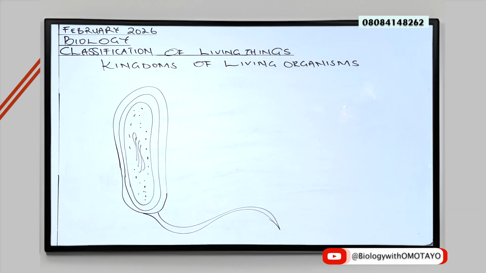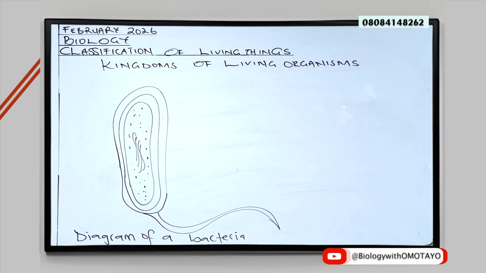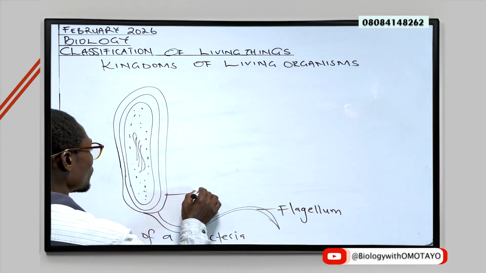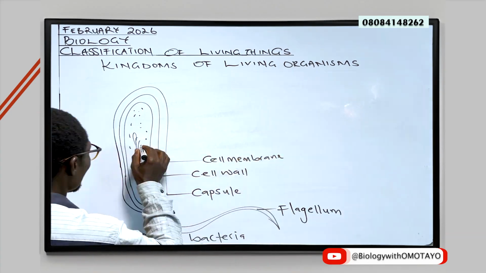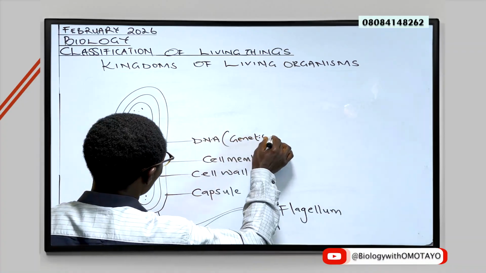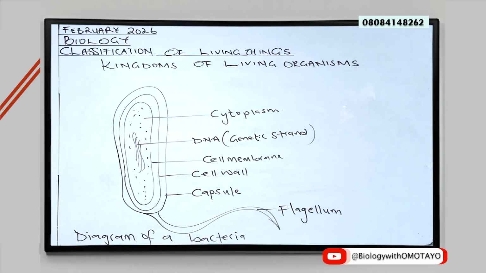Okay, class, as you can see here, I have the diagram of a bacteria, and some of its components.